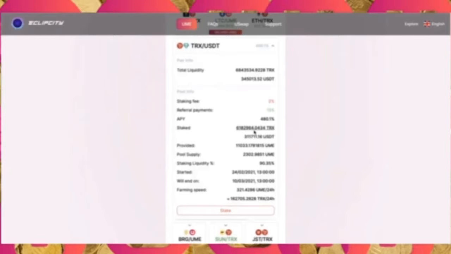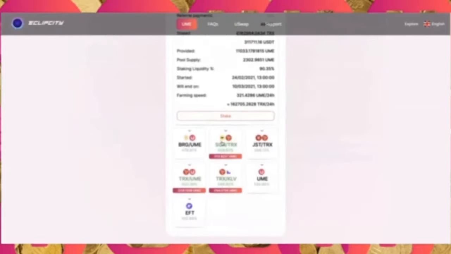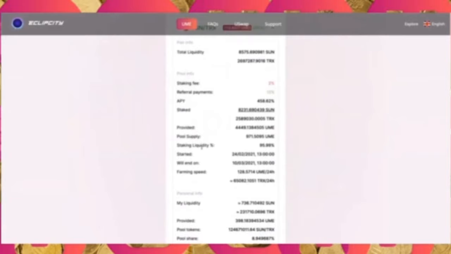Once you stake in a pool, you will also have personal information. For example, let's have a look at Sun TRX, which I'm staking in. We have the pool info, and then you have the personal info. So you have your liquidity, 736 Sun, the equivalent in TRX. I provided 398 UME into a lockup, into a freeze in order to farm in this pool.